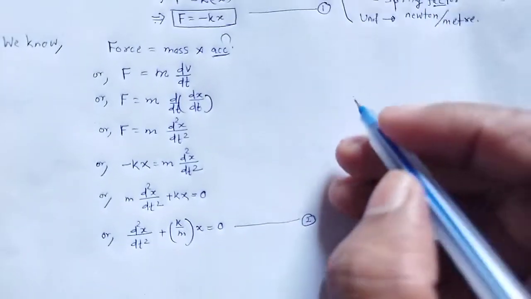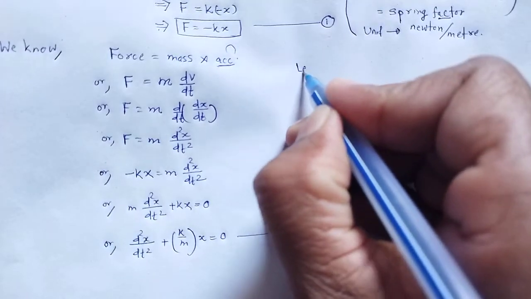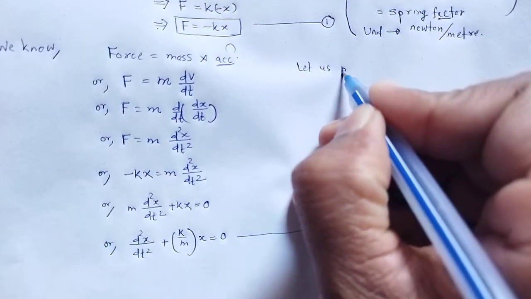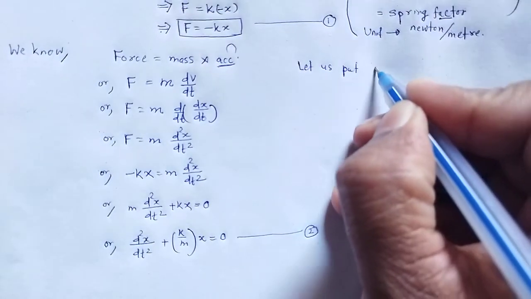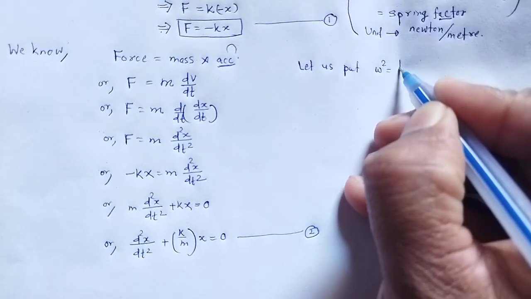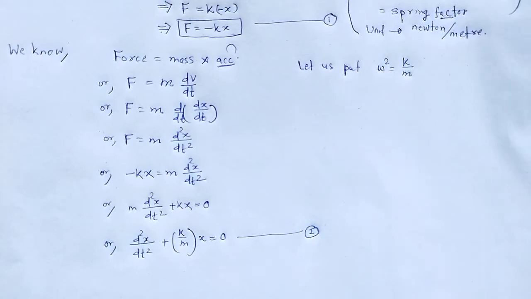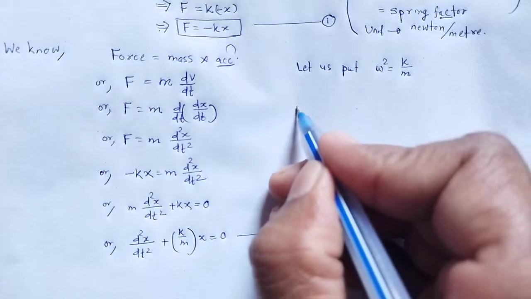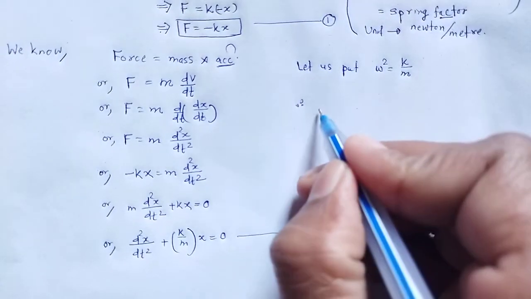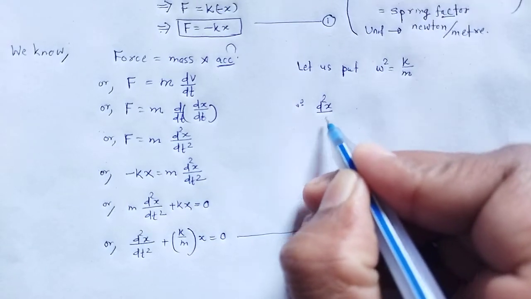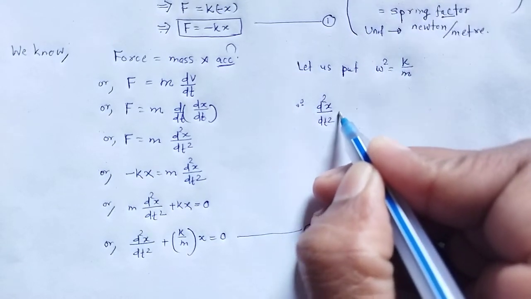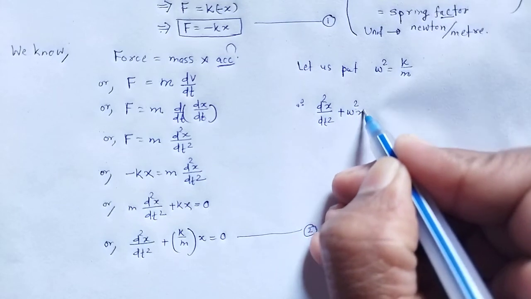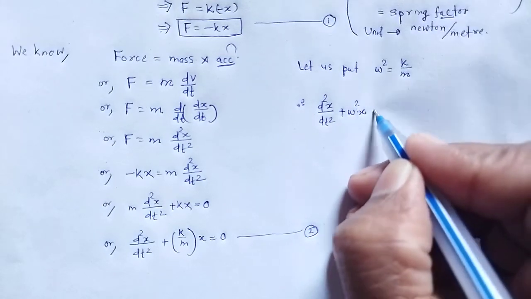Let us put omega square is equal to k by m. Therefore that equation changes to d square x by dt square plus omega square x is equal to 0.